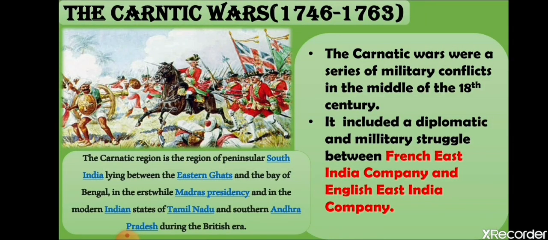That only resulted in the Carnatic Wars. As I have explained, at that time the two main powerful countries, the British and the French, were the ones able to establish their control over India. So this resulted in the Carnatic Wars. The Carnatic Wars were a series of military conflicts in the middle of the 18th century between the English East India Company and the French East India Company. This is known as the Carnatic Wars because it was fought in the region of Carnatic.